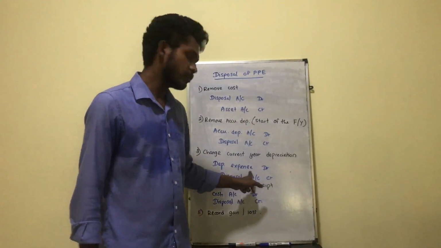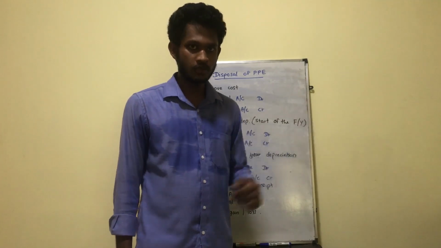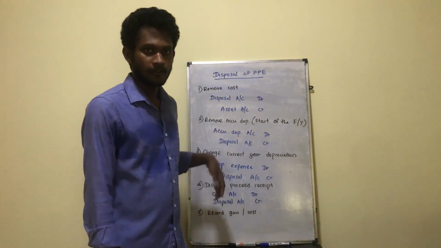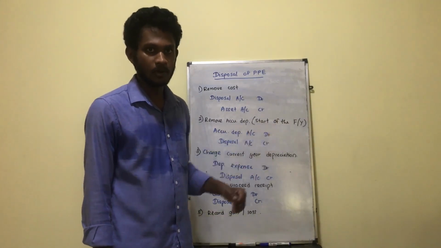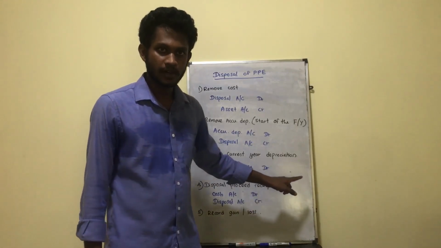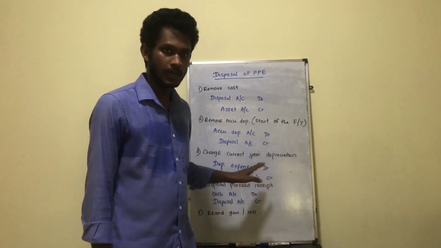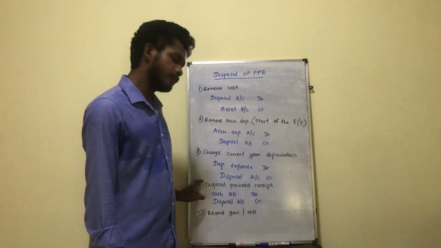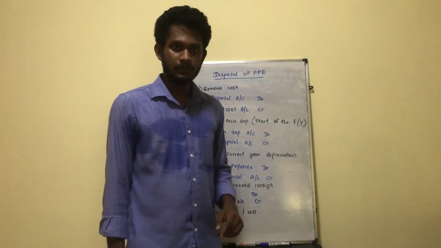So the depreciation expense account is debited and charged to the P&L, and the disposal account is credited. Whereas a normal depreciation entry is depreciation expense debit, accumulated depreciation credit, now we are not going to credit the accumulated depreciation, we are going to credit the disposal account.